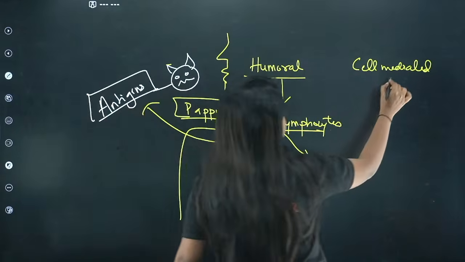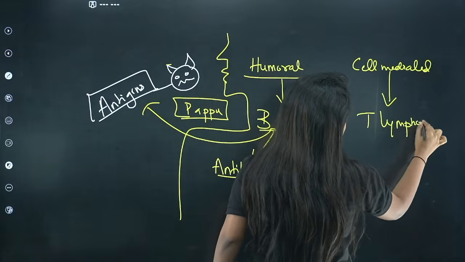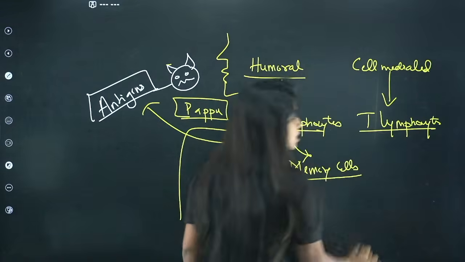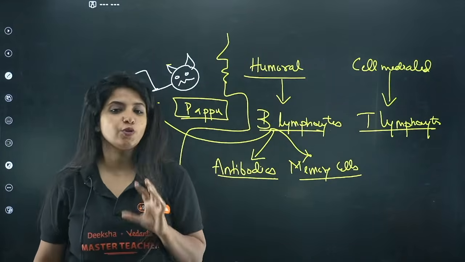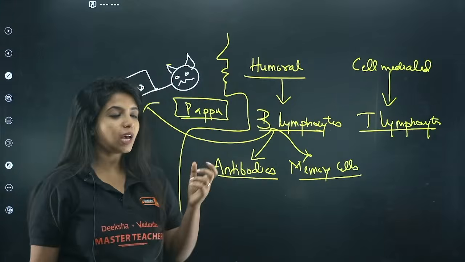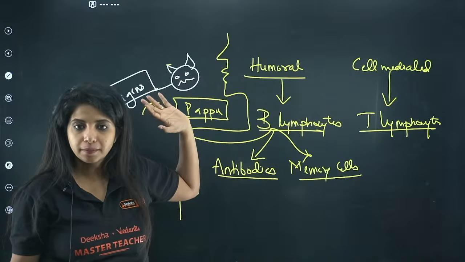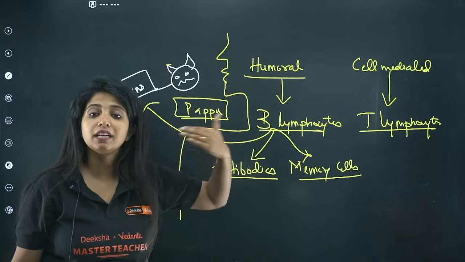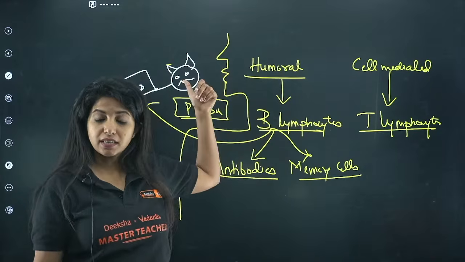So what exactly happens in cell-mediated immunity? Here T lymphocytes play a very important role. T lymphocytes directly go and kill anything that is affecting our body. For example, if an antigen is there, it can directly take in this antigen and kill it. There are different types of T lymphocytes. T cytotoxic lymphocytes directly go and kill.